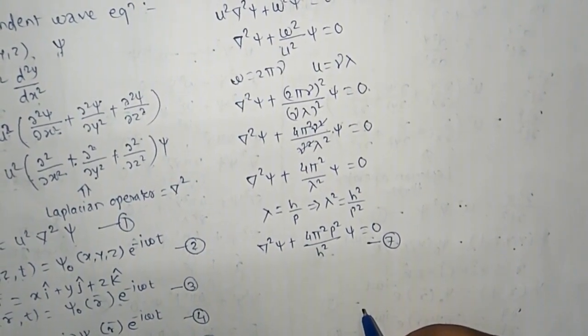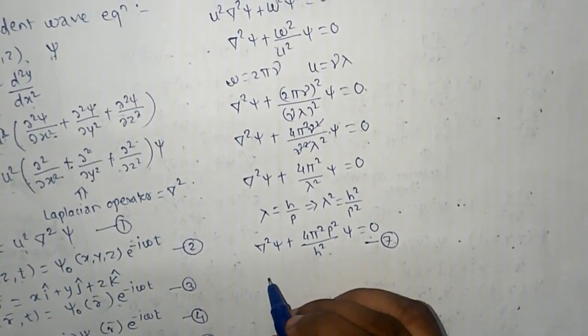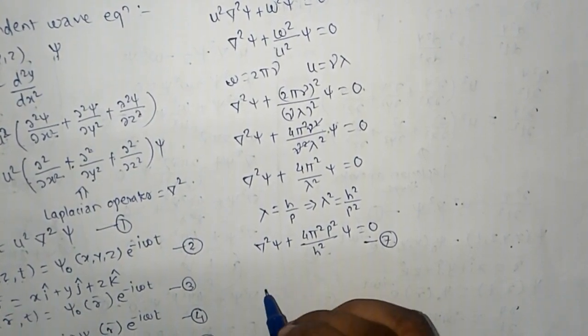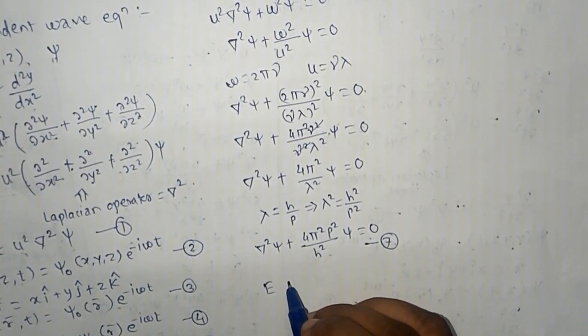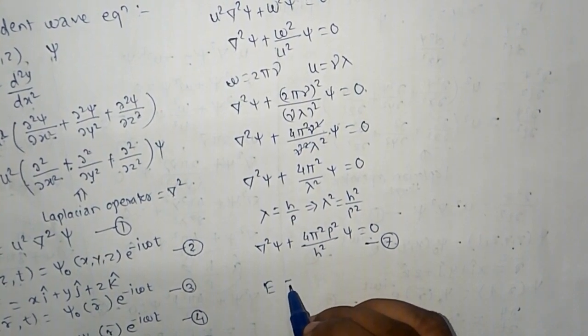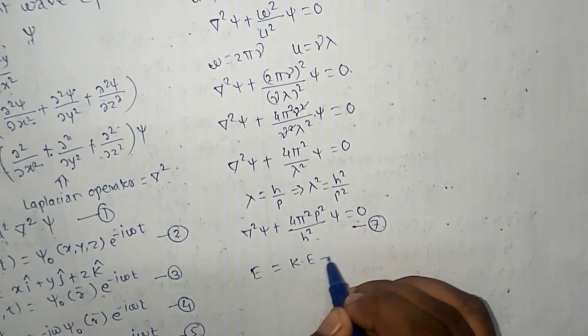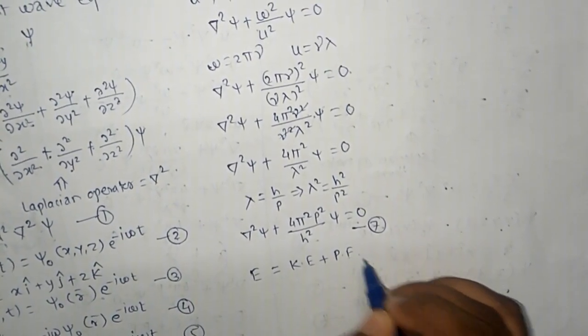Now we know the total energy is equal to the sum of kinetic energy and potential energy. So total energy E of the moving particle is the sum of kinetic energy plus potential energy.